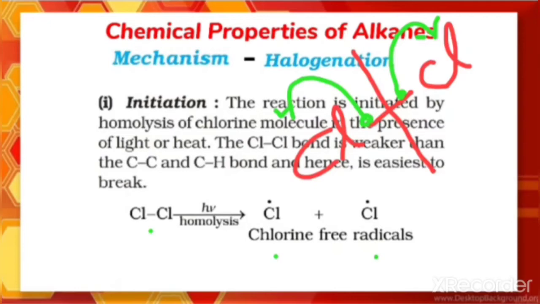In the case of the chlorine molecule, in the presence of diffused sunlight or ultraviolet light, which makes the cleavage of that bond, the bond gets cleaved in the presence of h nu, and the cleavage is homolytic. That's why it results in the formation of chlorine free radicals.